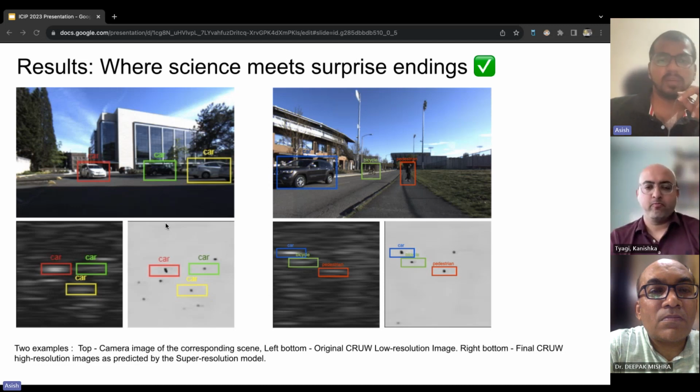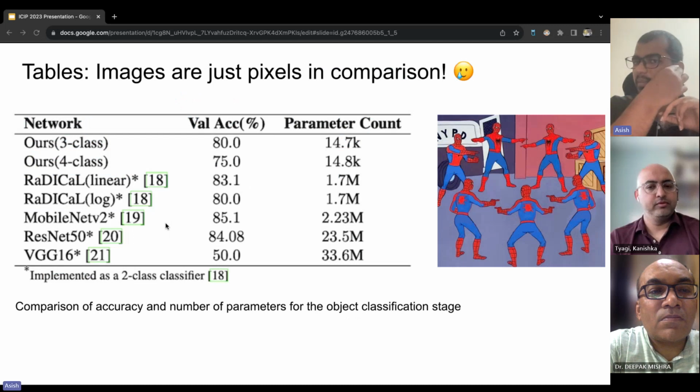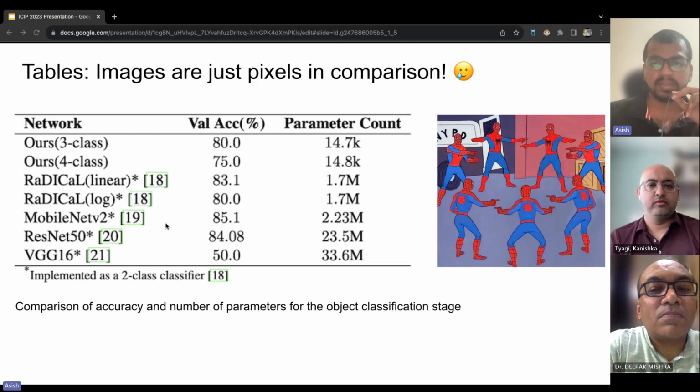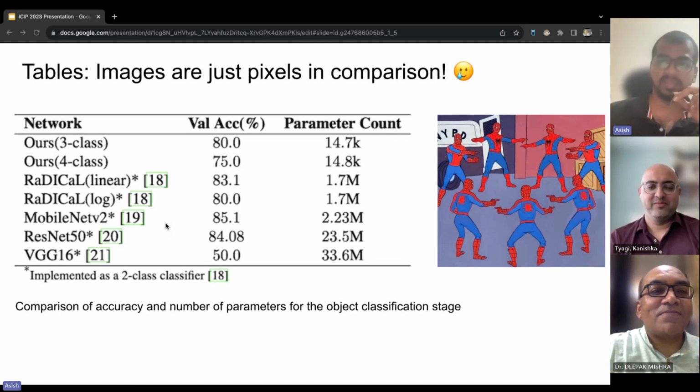So let's see some results in number format. This table provides a comparison of our model's performance in terms of accuracy and parameter count with other state-of-the-art object classifiers. As you can see, our model performs quite well when compared to these other object detection models, as indicated in the table. However, what sets it apart is the number of parameters it requires. The other models usually have 1.7 million, 2.2 million, or 23 million parameters. But in our case, it's 14.7K only. So it's approximately 100 to 1000 times fewer parameters than the other models.